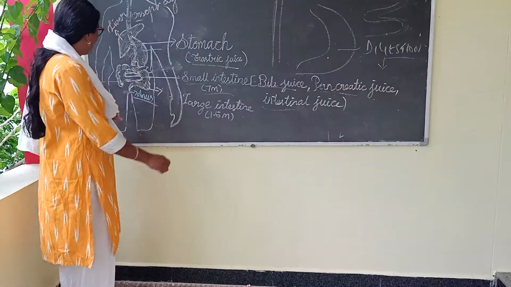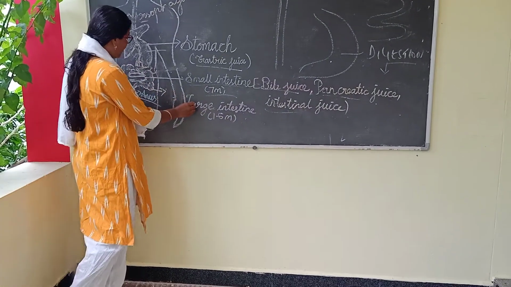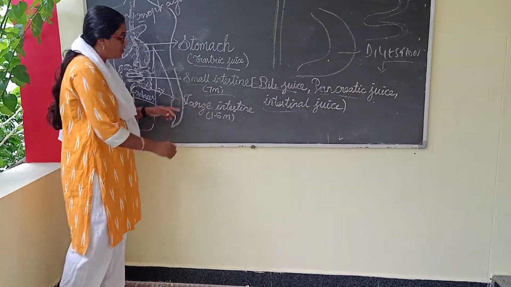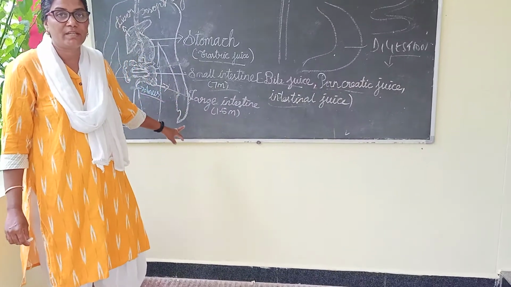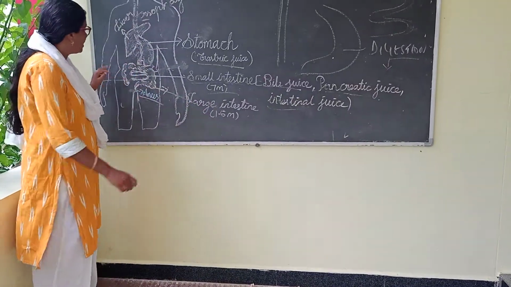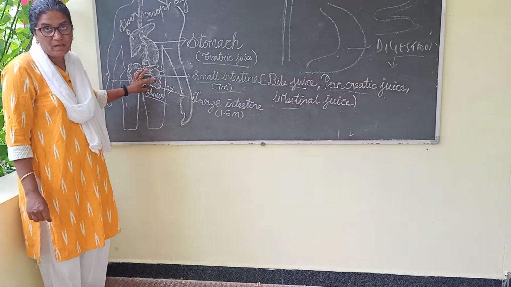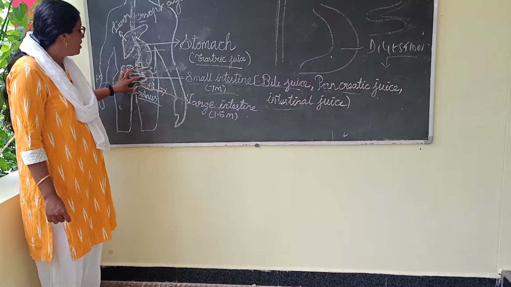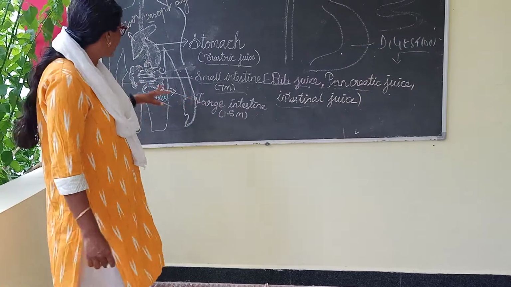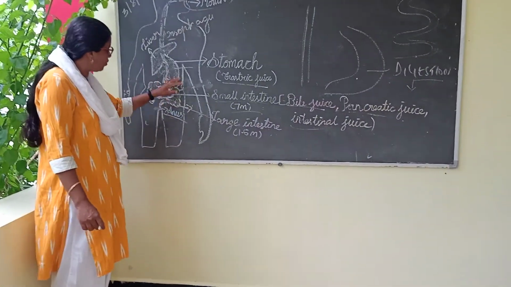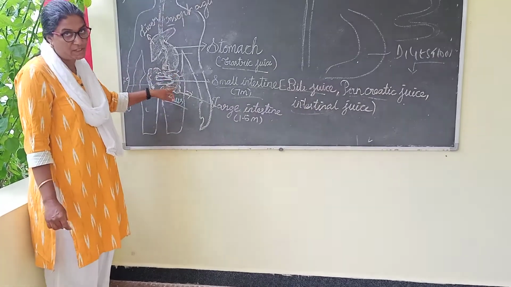The other part, which you can find like a flower like structure, is called the large intestine. It is about 1.5 meters in length. The function of the large intestine is that it holds the water, and also the undigested food. It stores the undigested food and also the water. That is the function of the large intestine.